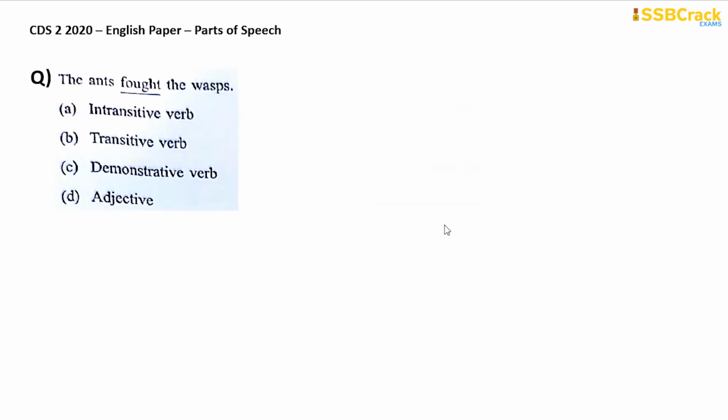Next, the ants fought the wasps. Now, this question I am sure that many of you are very confused about, because the word fought, the past form of fight, is obviously both a transitive and an intransitive verb. It's both transitive and intransitive. Okay, it's not a demonstrative verb or an adjective. It's both a transitive verb and an intransitive verb. So you must be confused about what option to choose, right?